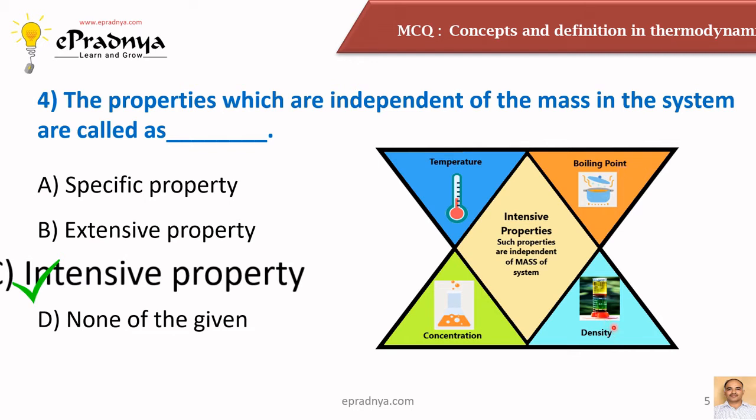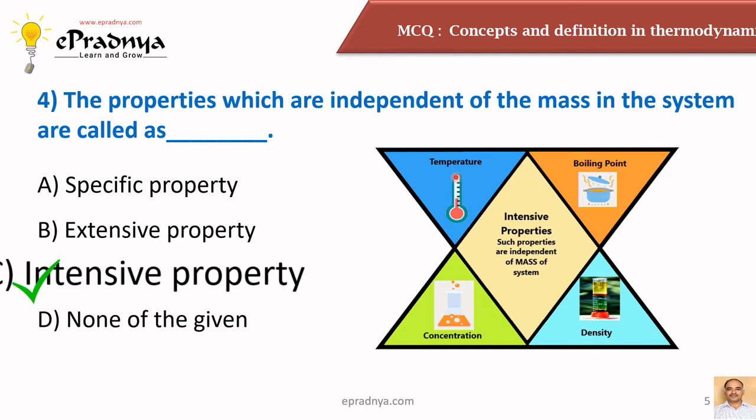For example, in case of density, if you take 1 kg of sugar or 1 kg of mercury or 1 kg of say oil, any object, or if you take the same object in 1 milligram, what will happen? The density will be the same, it will never change. Same is the case with temperature. If you take thousands of liters of water or 1 milliliter of water, the temperature or the boiling point will be the same, it will never change, it will be 100 degrees Celsius for water.